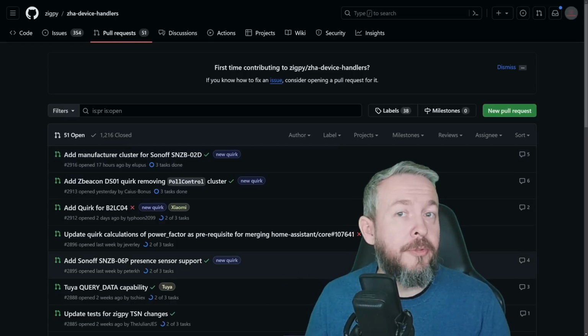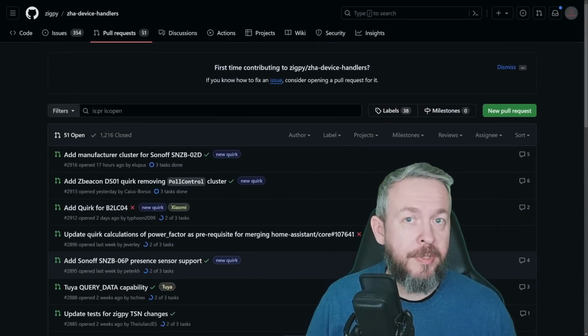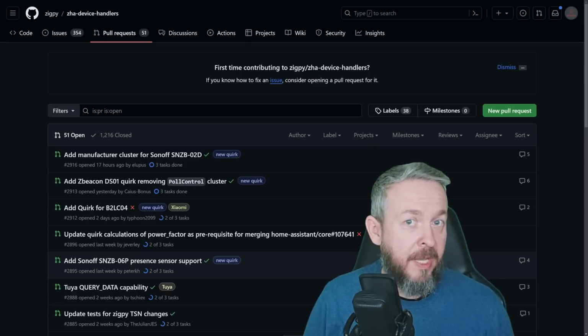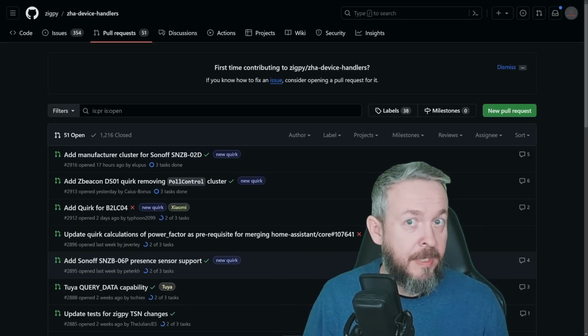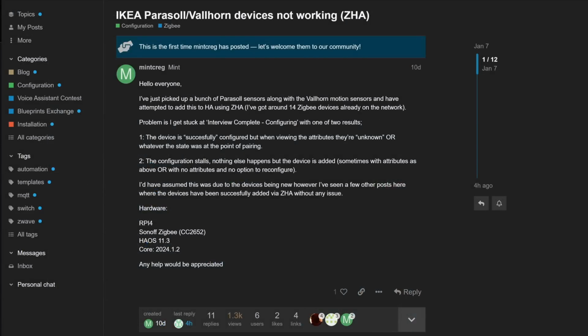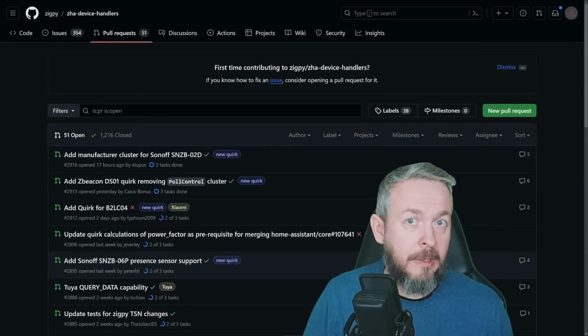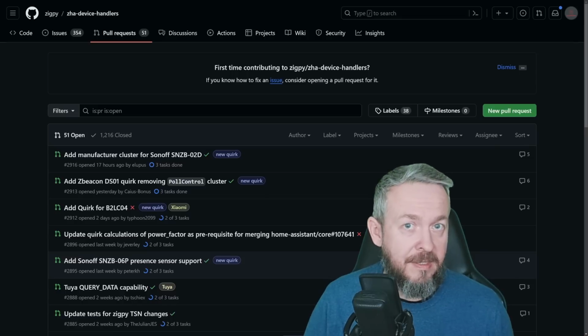And this is unfortunately also a closed loop. For example, I am a new user that has just bought a coordinator, that has Home Assistant running in Docker, everything works nicely out of the box, and then I go to IKEA and buy new devices, such as, for example, this motion sensor or this door window sensor. And that sensor is not available in ZHA. I have one option, and that one option is to go to the GitHub repository and ask and plead to somebody to create a custom quirk for that device. Unfortunately, if nobody else has that device, and if it's not available in ZHA currently, it may take a long time until that device is added.